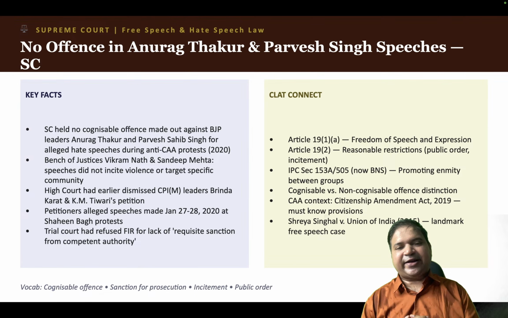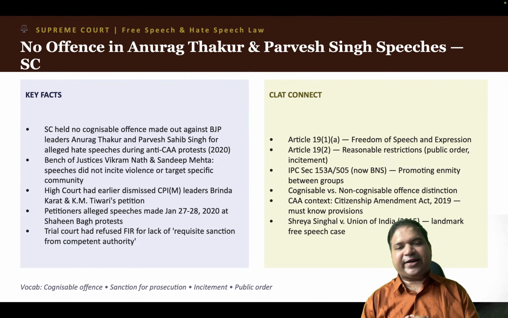So the context of the CAA, if you look at the right side of this slide, which I cannot highlight because of an issue with my pen tab, talks about the CAA, Citizenship Amendment Act 2019.